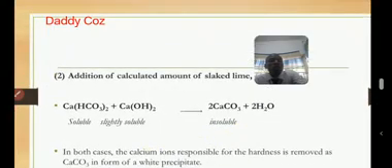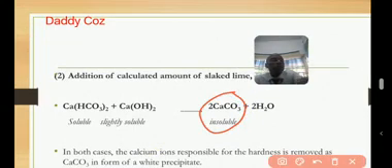Can you see? So this is actually the fur. This is what is whitish inside that pipe: calcium carbonate. The hardness has been removed. So this is the fur that causes furring of kettles and blockage of pipes.